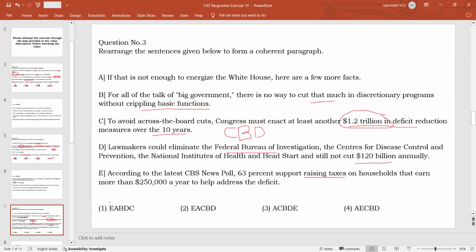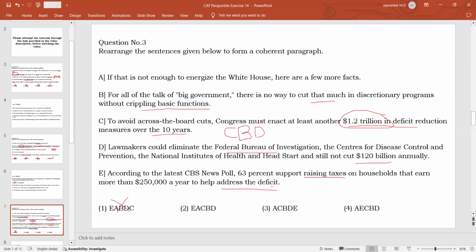So what can you do? This can be avoided. Only this can be avoided. So now you have to talk about, according to the latest news from CBS News, 63% support raising taxes on households. So instead of cutting, what is the alternative? You can raise the revenue. So 63% of people are supportive of raising taxes for families that earn $250,000 or more, to help address the deficit.